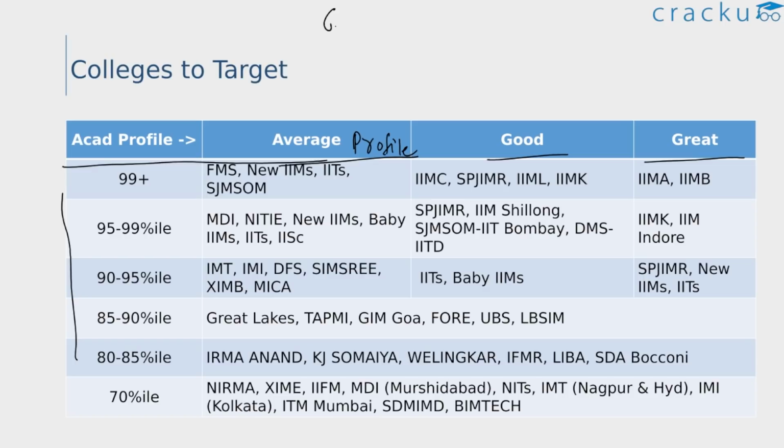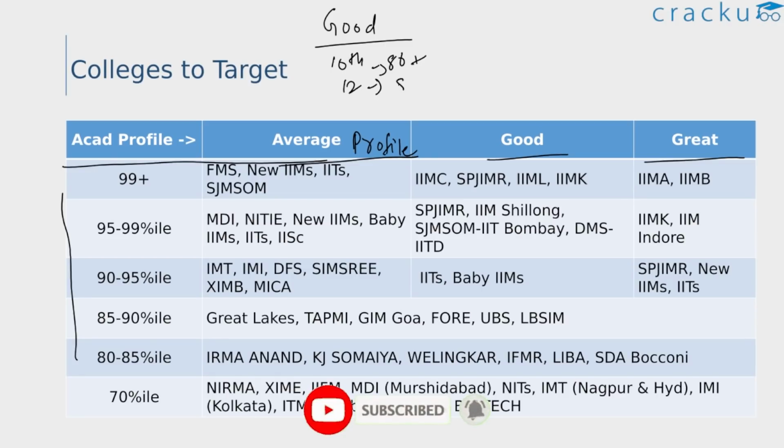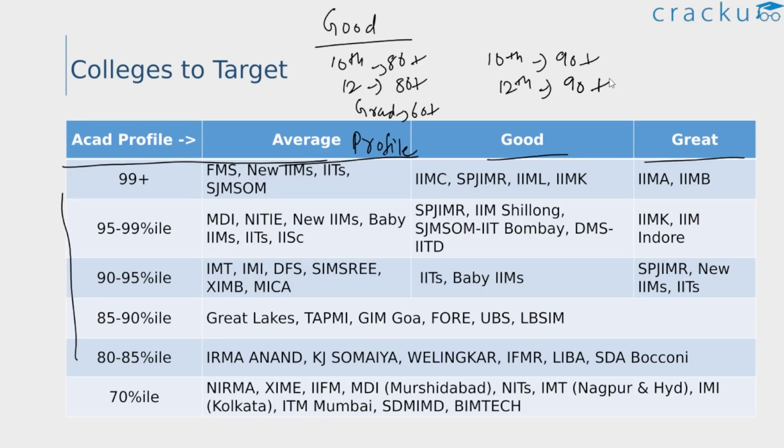But again, what is a good profile and what is a great profile? For example, if your 10th score is 80 plus, your 12th score is also 80 plus, and your undergraduation score is 60 plus, then we can say this is a decent academic profile. On the other hand, if you scored 90 plus in your 10th and 90 plus in your 12th, or you scored 85 or 75 plus in your graduation, then this is considered a great academic profile.